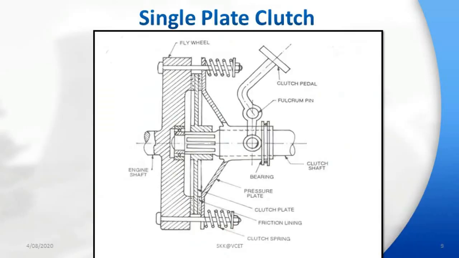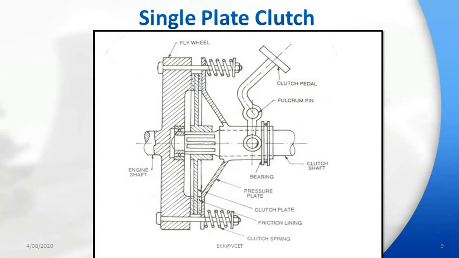Coming to single plate clutch. This clutch is used in most passenger cars and light trucks. The schematic representation of clutch you can see here. It is a simplified view of single dry plate type clutch. This consists of a disc faced on both sides with the friction material, called friction or clutch plate.